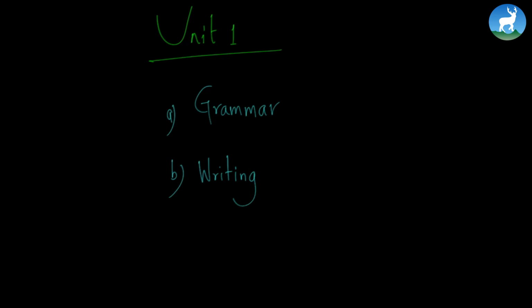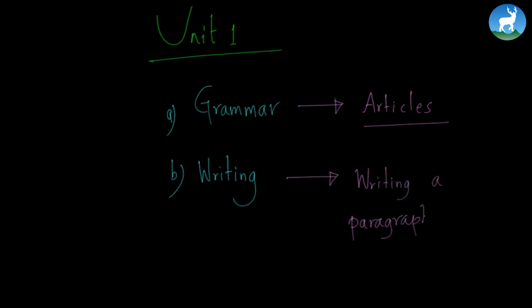In the grammar portion, we shall be dealing with something called articles, which I will explain later on. And in the writing section, we shall be talking about writing a paragraph about yourself. So these are the two things that we shall be dealing with today.